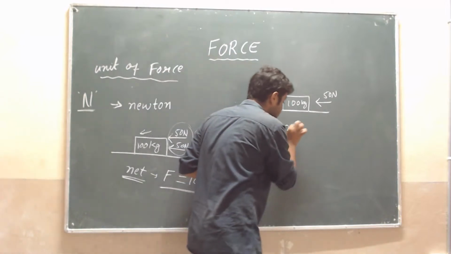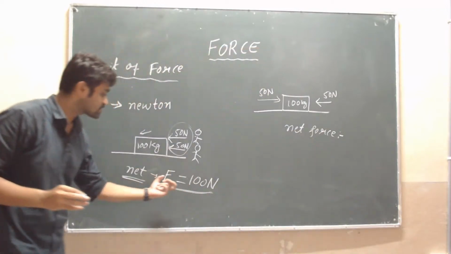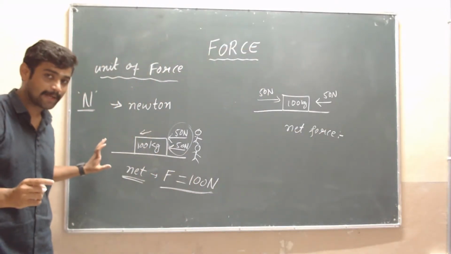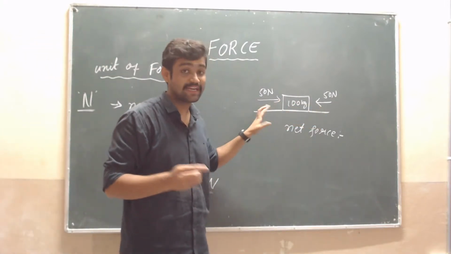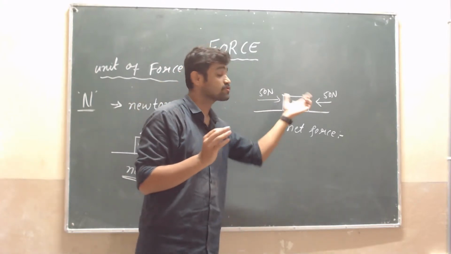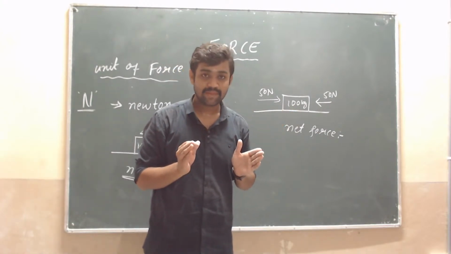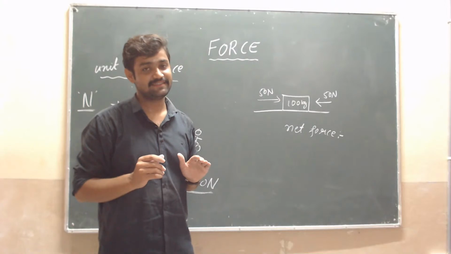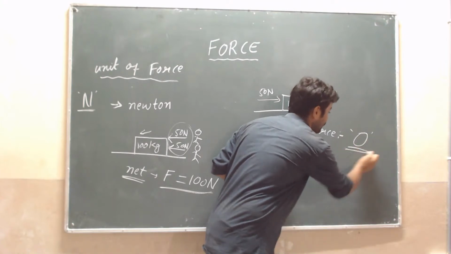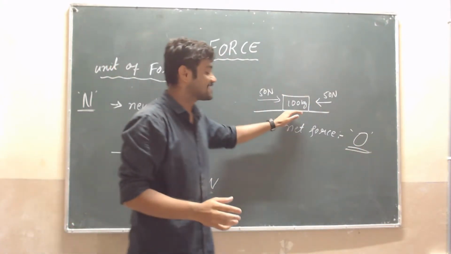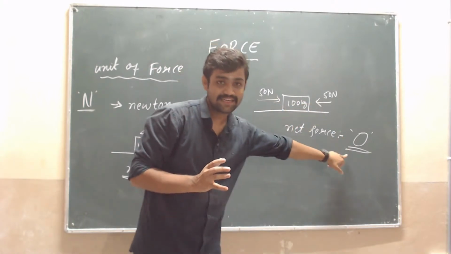At that time, what is the net force here? Here the net force is 100? Why? Because the object is moving? Why is the object moving? If both the forces are equal and opposite, at that time the object is in rest position. Then what is the net force here? That is 0, because it is in the rest position. That's why the net force applying on this object is 0.